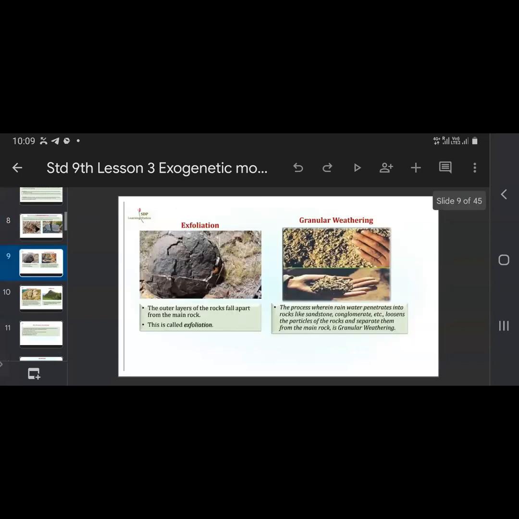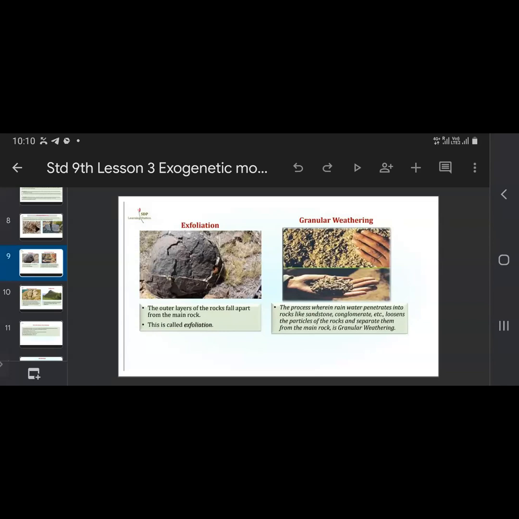Now, exfoliation. The outer layer of the rock falls apart from the main rock. This is called exfoliation. Now you can see in the picture the rock is there, and how the layer is getting removed. So one layer is getting exfoliated, one after the other. The outer layer is getting separated from the main rock slowly. Then the next one. So this is nothing but exfoliation.